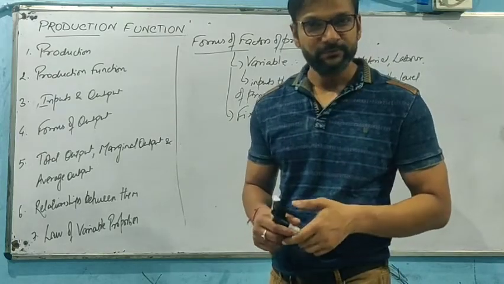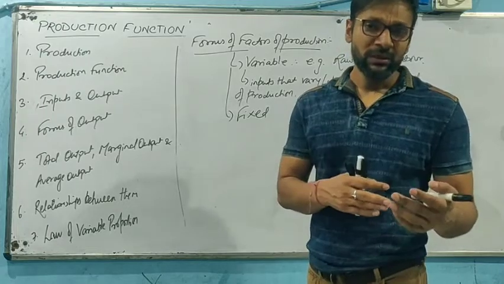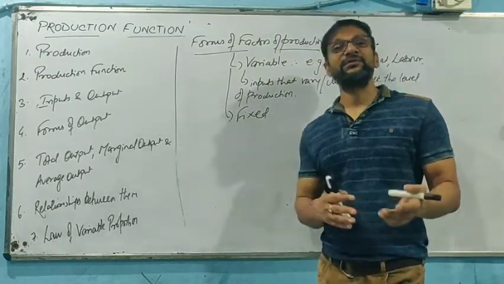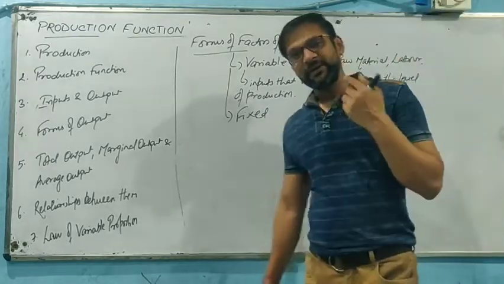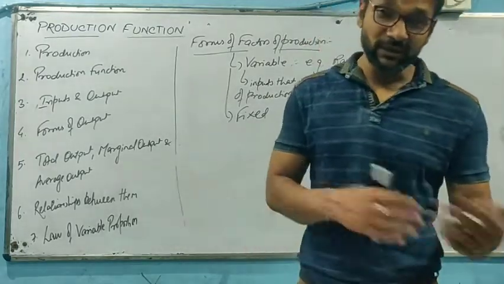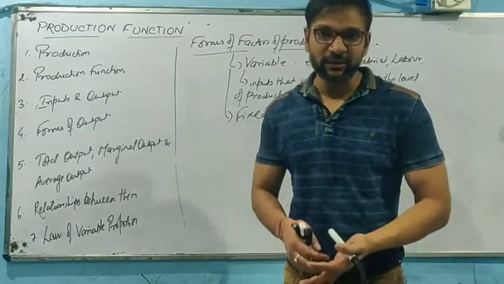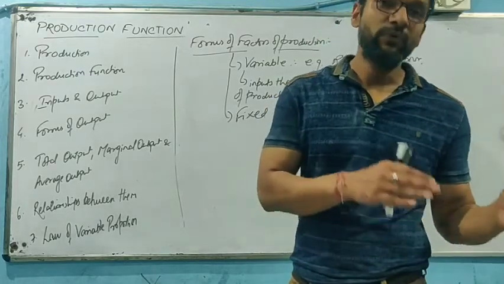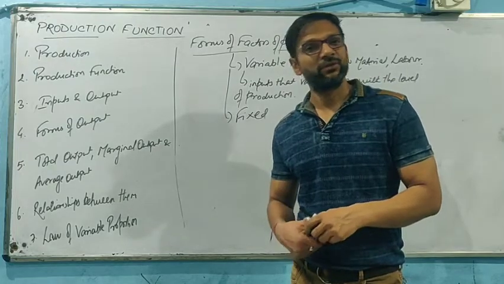Four tires plus one more tire for emergency, that is, the stepney. So to produce 1 car, we need 5 tires. If we need to produce 100 cars, we need 500 tires. If we need to produce 50,000 cars, how many tires? We need 250,000 tires, that is 50,000 into 5.